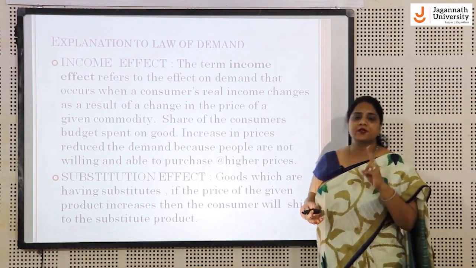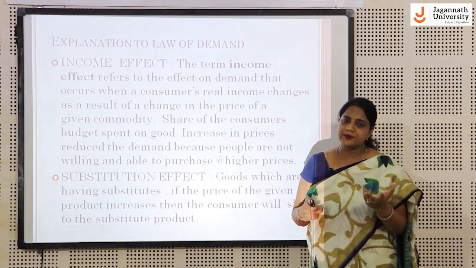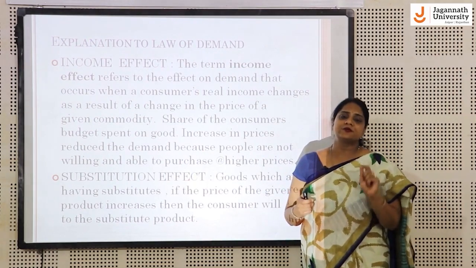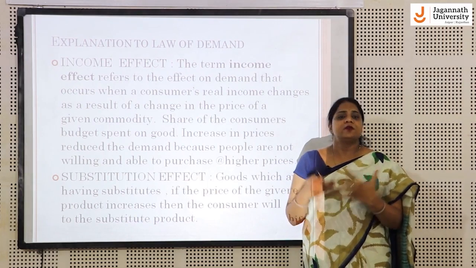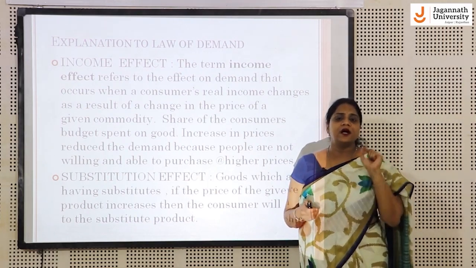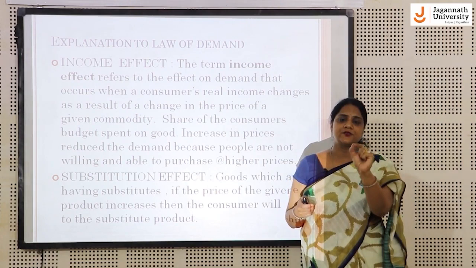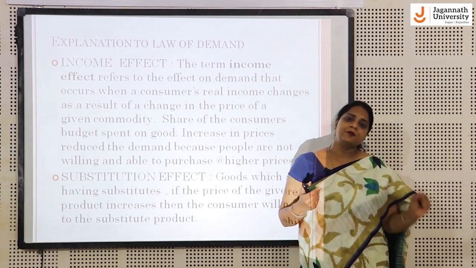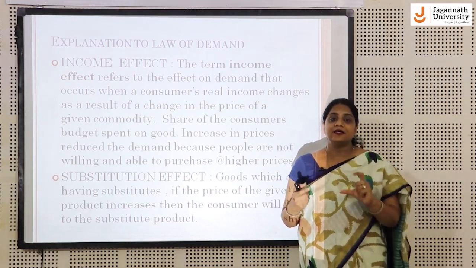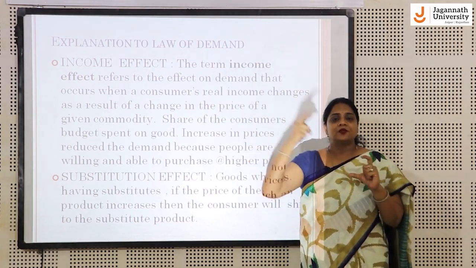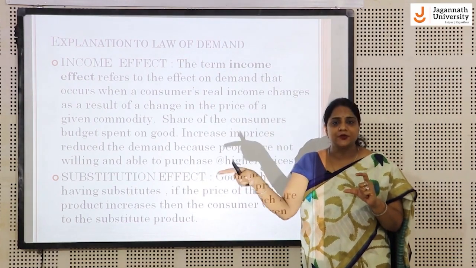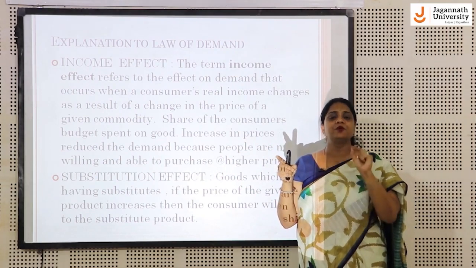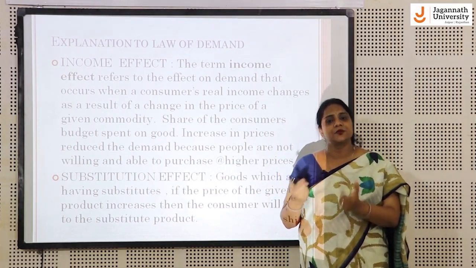Why does it work? The law of demand operates because of two reasons. One is the income effect, another is the substitution effect. Income effect, I would like to explain with an example. Suppose you are a salaried person and you have allocated 100 rupees for purchasing 10 kgs of sugar in a month. If the price of sugar rises from 10 rupees to 11 rupees, and your income doesn't change, you have only 100 rupees to spend on sugar. In that case, you would not be able to purchase 10 kg of sugar this time. You would only be able to purchase 9 kgs of sugar.